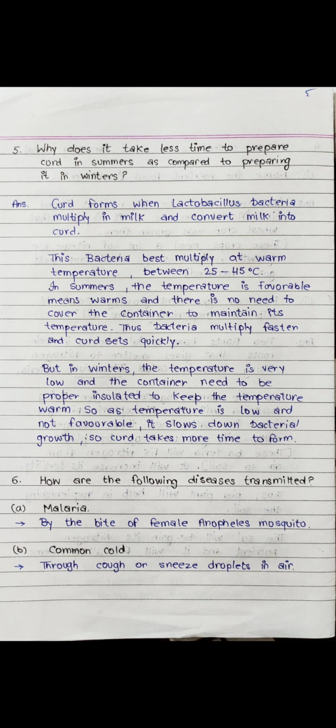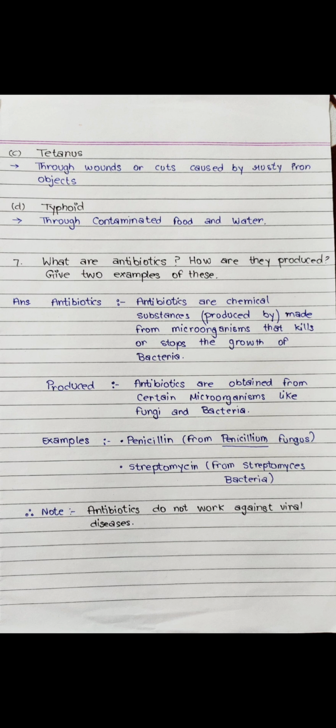Question number 6. How are the following diseases transmitted? A. Malaria. Answer. By the bite of female Anopheles mosquito. B. Common cold. Through cough or sneeze droplets in air. C. Tetanus. Through wounds or cuts caused by rusty iron objects. D. Typhoid. Answer. Through contaminated food and water.